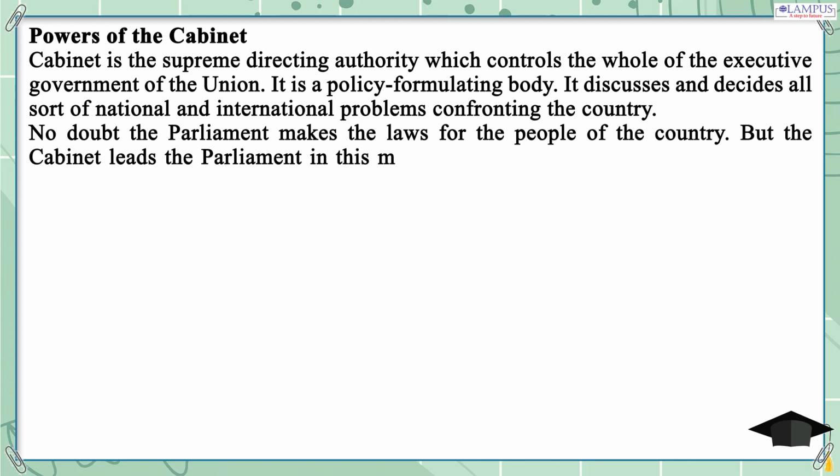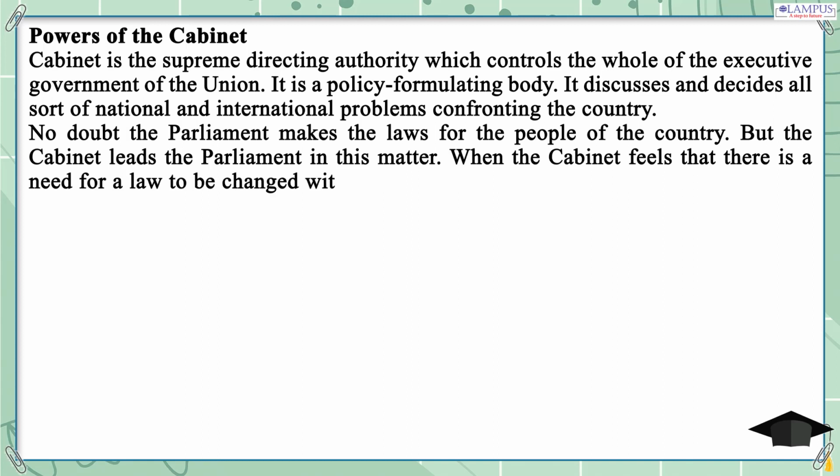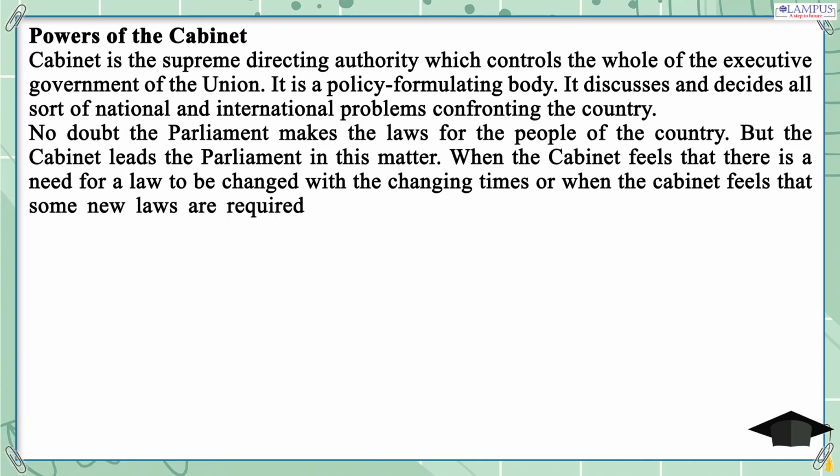When the Cabinet feels that there is a need for a law to be changed with the changing times, or when the Cabinet feels that some new laws are required to implement certain policies in the interest of the country, it submits a proposal to the Parliament for legislation.